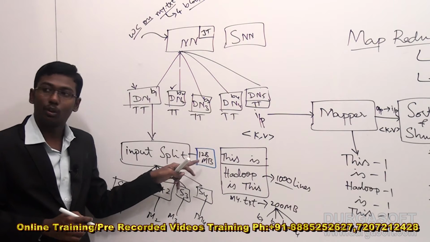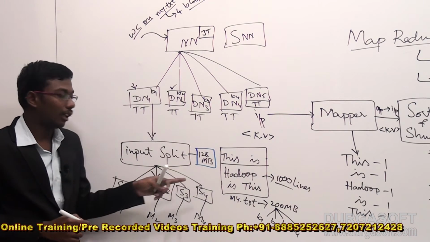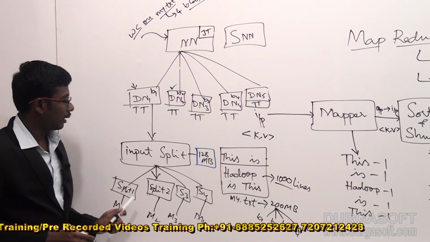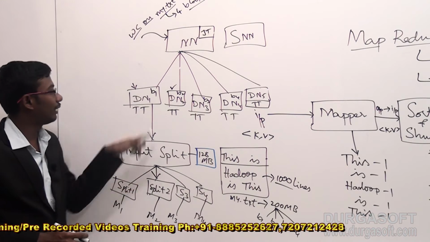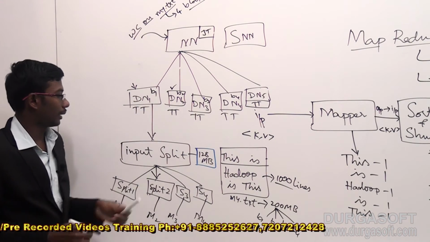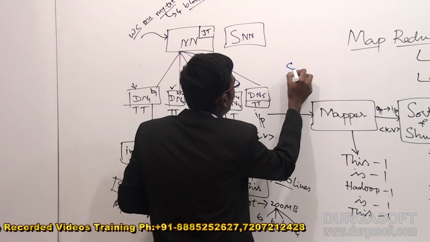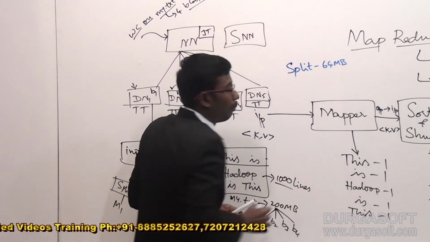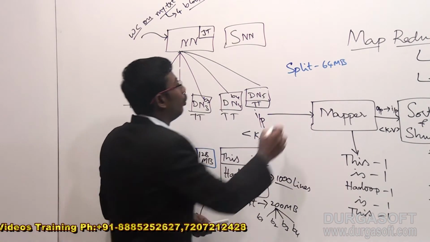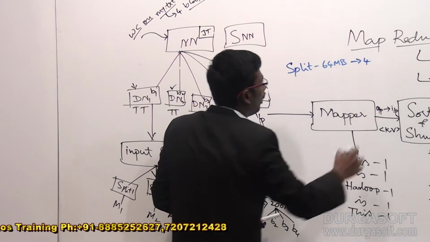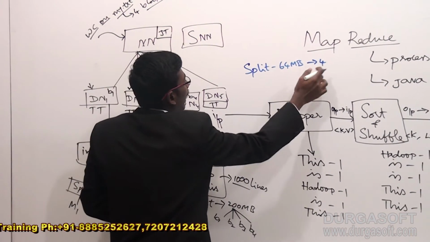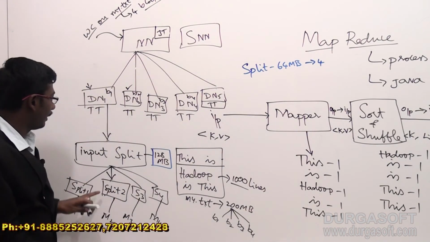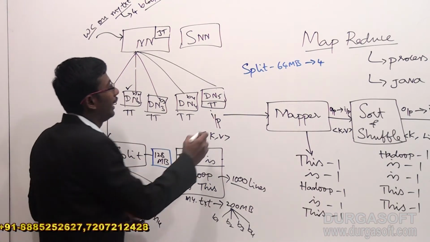After taking 128 MB as the input split size, how many splits will be generated? In the previous example, I took the split size as equal to the block size. Remember guys, if we take the split size as equal to the block size, in this example we need 4 splits, and that many 4 mappers may be generated.